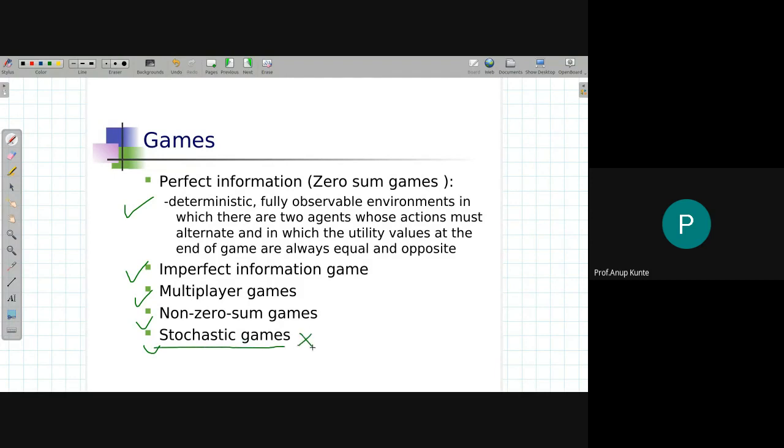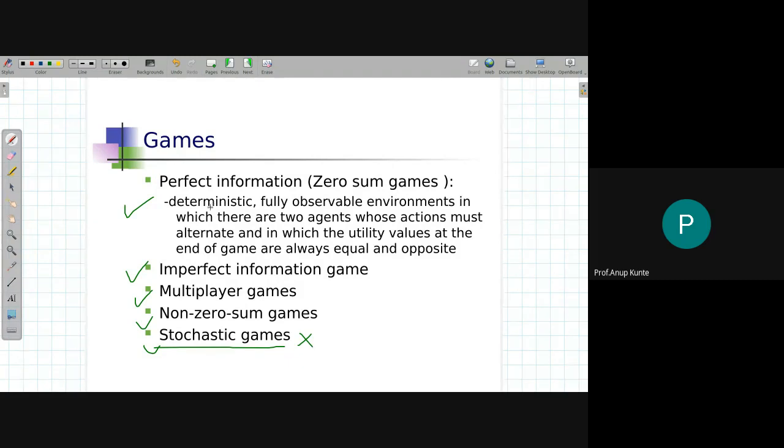We won't be discussing it, but stochastic means that if I take a particular move, I don't know what state the environment is going to get into. That is a stochastic game. I might not have a full idea, or the full observability, about the environment. That is again stochastic. The one which is not deterministic is referred to as stochastic games.